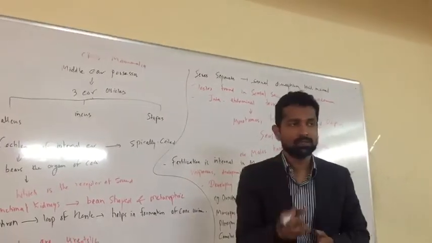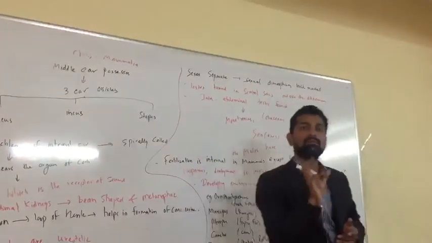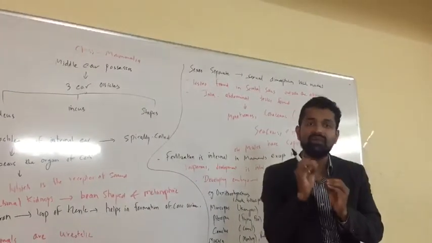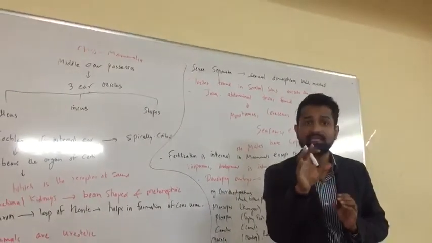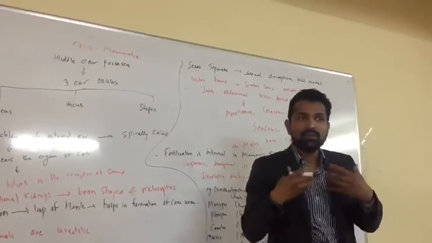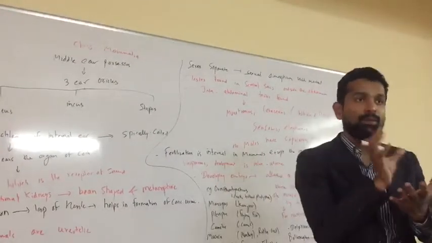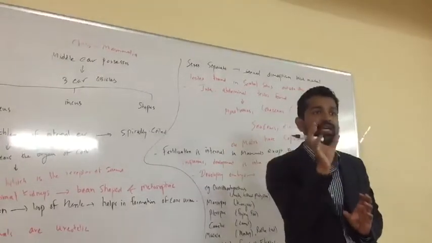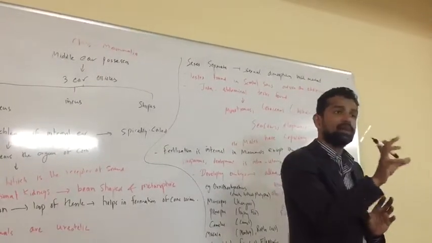I already explained why this term has been given: these animals can feed milk to their offspring and children. This is the main highlighted characteristic, and because of that this tag has been given, which is called Mammalia.